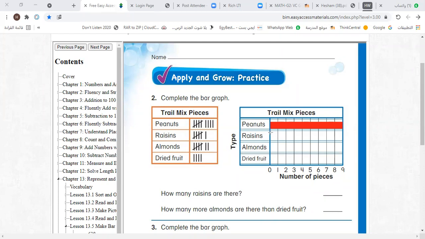6. So let's draw a bar from 0 to 6. Yes. How many choose almonds? 7. So let's draw a bar from 0 to 7. How many pieces of dried fruit? 4, yes. Here 4 pieces of dried fruit. Okay, thank you, Ahmed Daha.